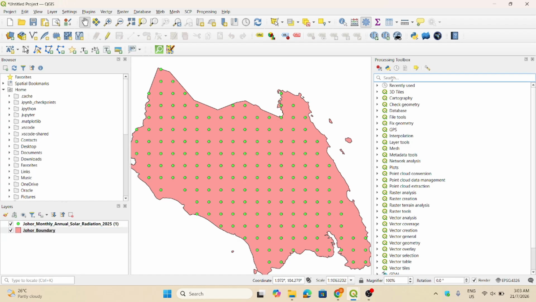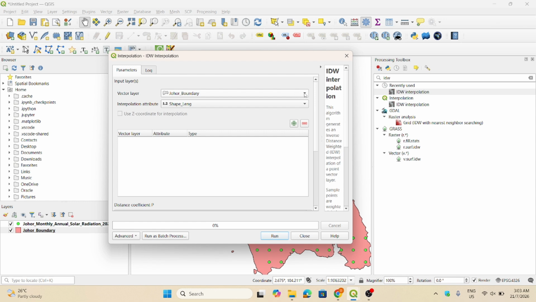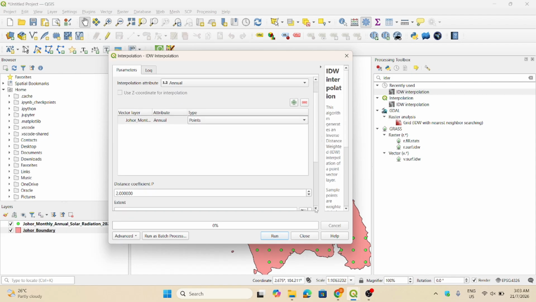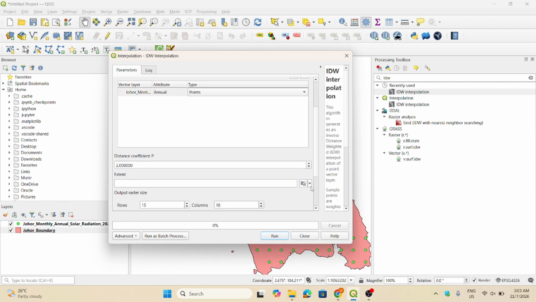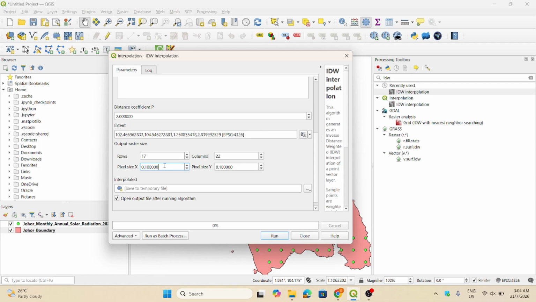So we need to produce a radiation map, so you can use the IDW feature in QGIS. Click the IDW feature and fill up the information required. You can choose annually, and then click this plus symbol, then scroll down and change, then choose JOHOR boundary, and then reduce the pixel size to 0.005.